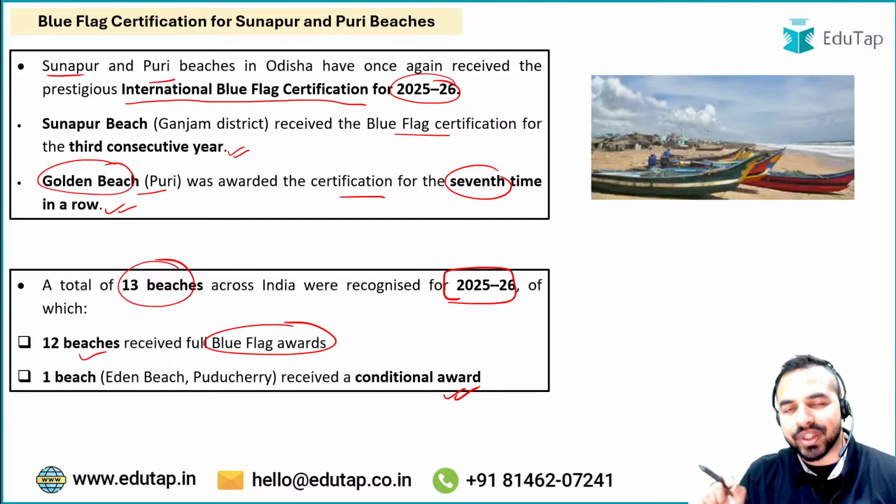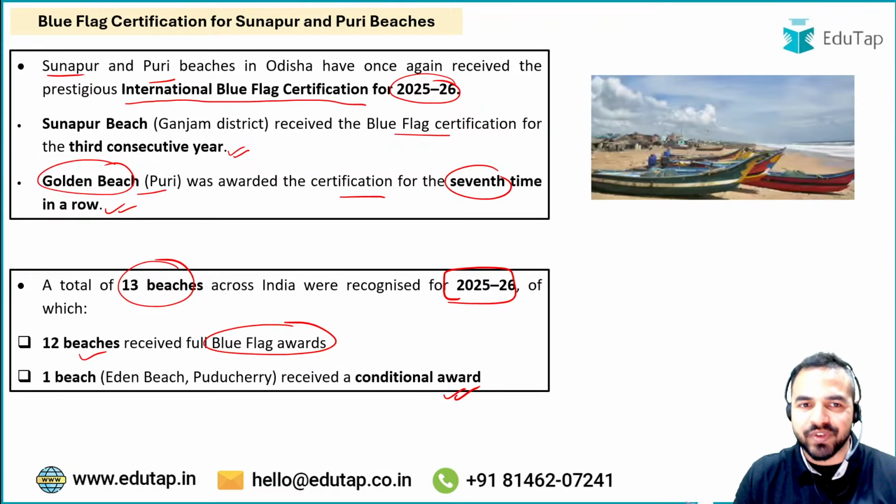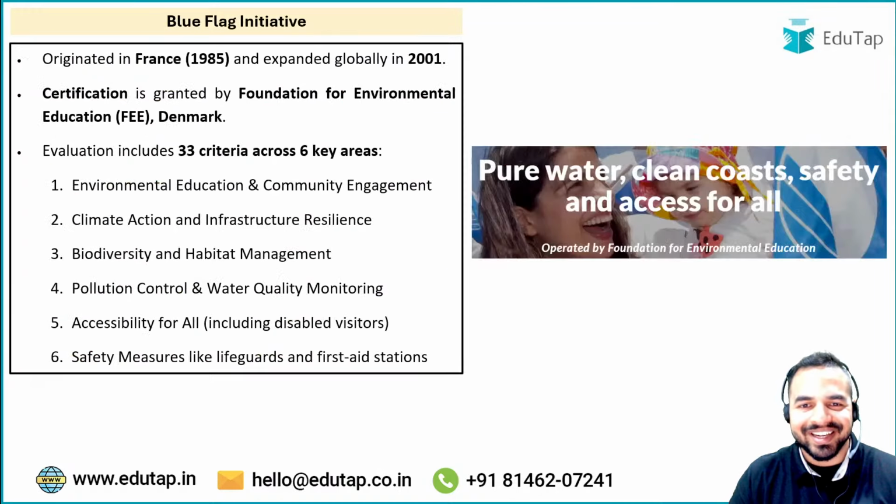So if I ask you in the chat box, please tell me the answer to this question: what are the names of the two beaches from Odisha which have once again received the prestigious international Blue Flag certification for 25-26? What will be the right answer to this question? So guys, please tell me in the chat box. The right answer is Sonapur and Puri beaches in Odisha. Absolutely right. Now let's move ahead and let's try to discuss some important details about the Blue Flag Initiative.